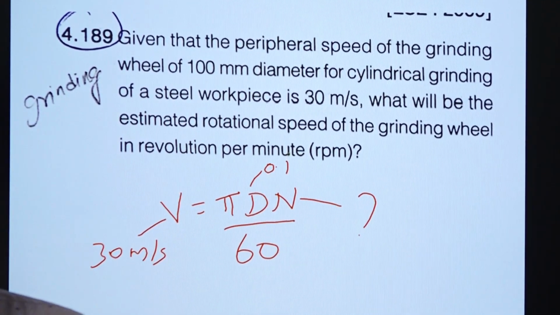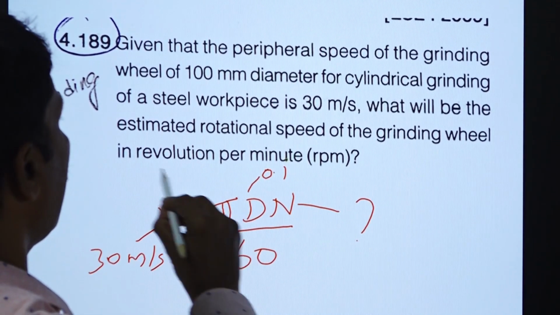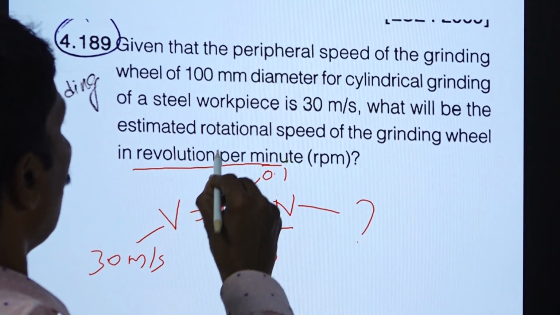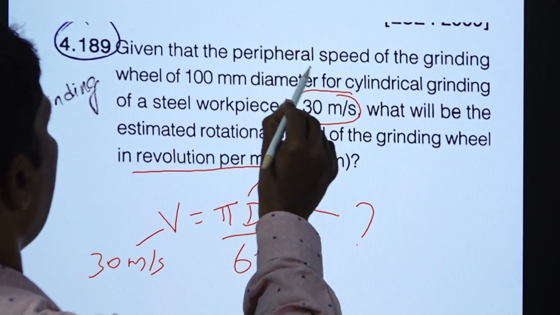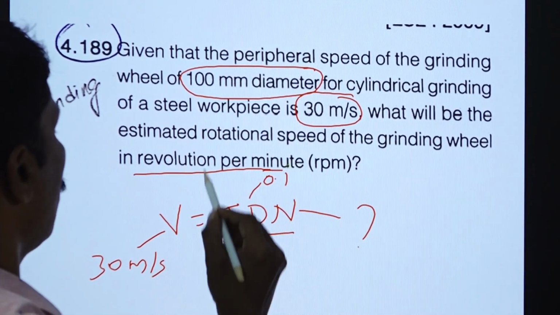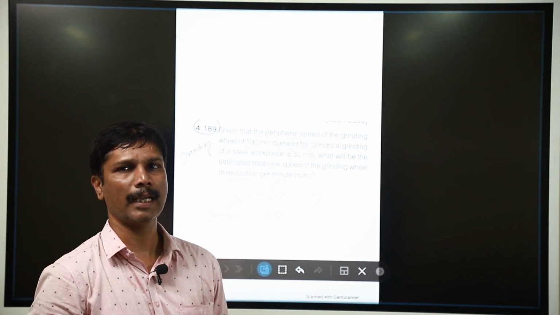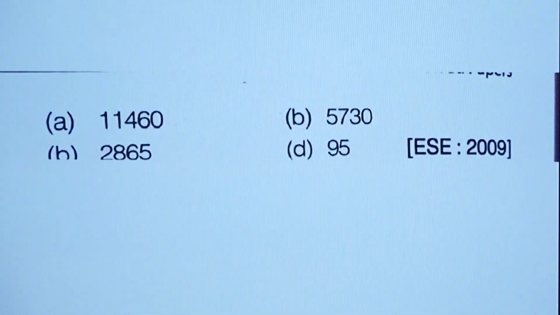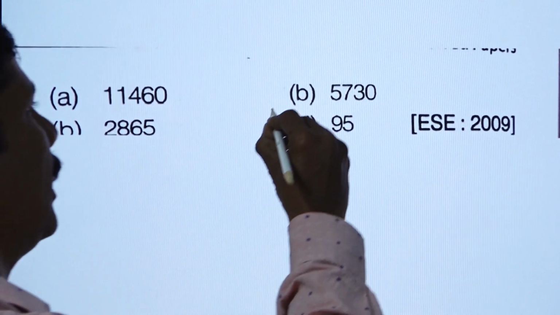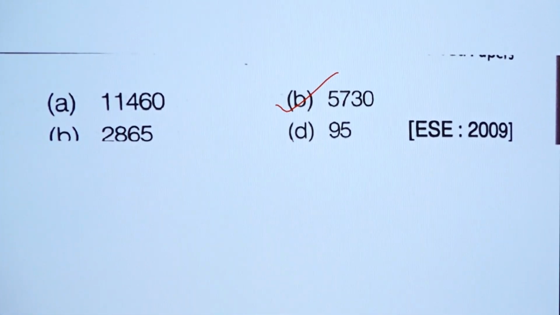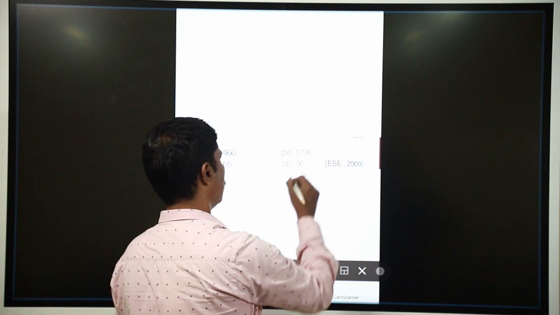The question may be put in this way: the peripheral speed of the grinding wheel, with the answer in revolutions per minute. So, the rotational speed they are asking, velocity is given and diameter is given, so you can easily find it by using this formula. For V equal to pi d n by 60, when you calculate, the answer will be 5730. It is the RPM.